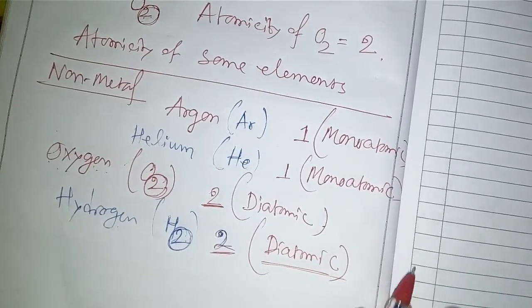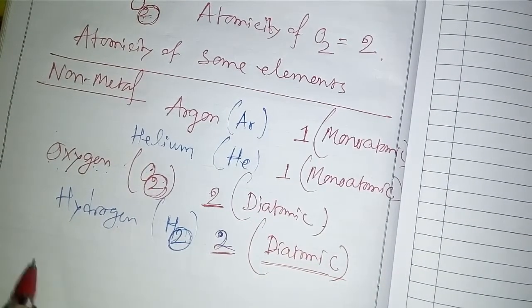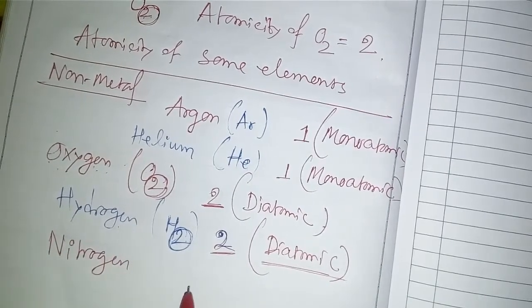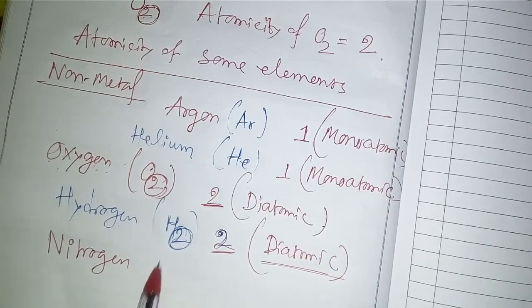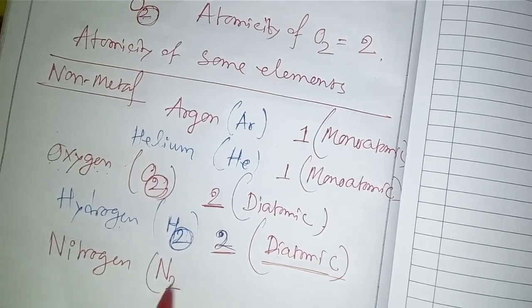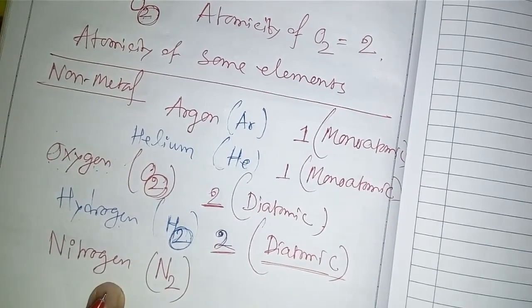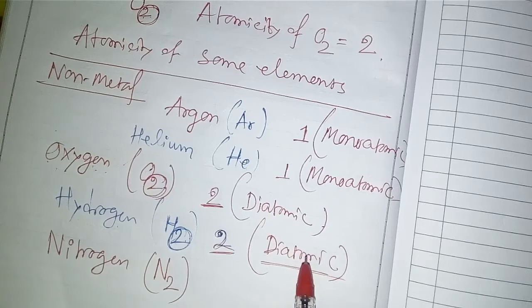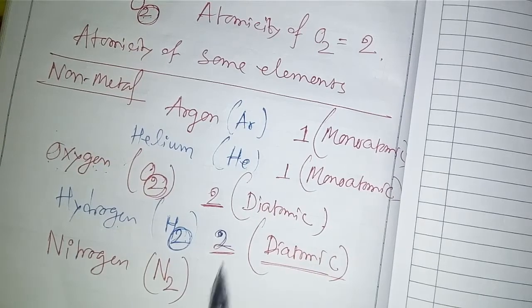Next, nitrogen. The nitrogen molecule is N2.